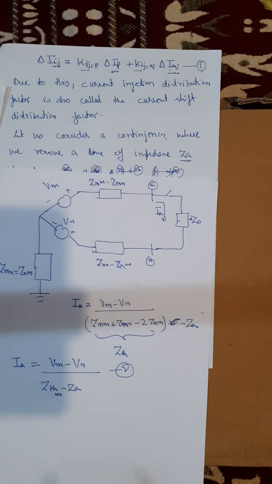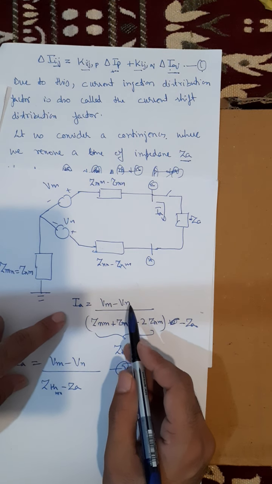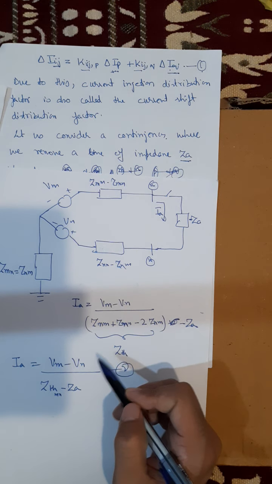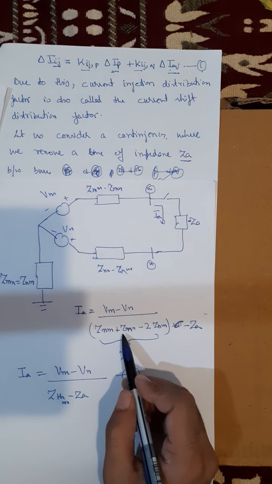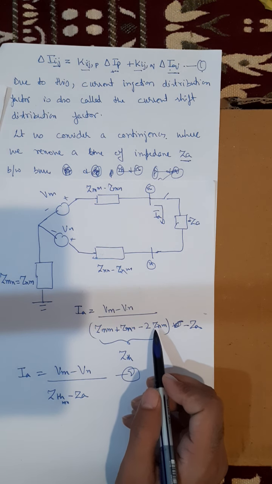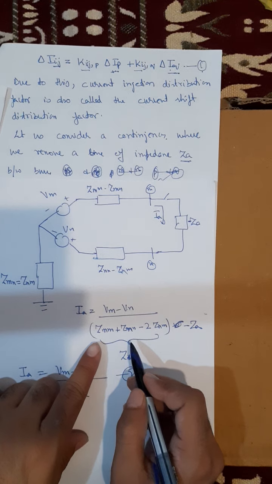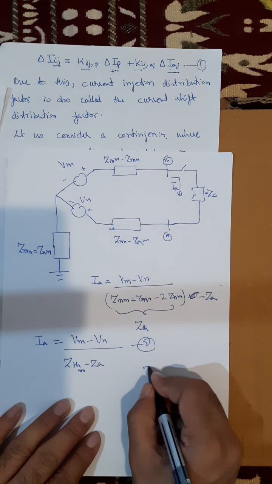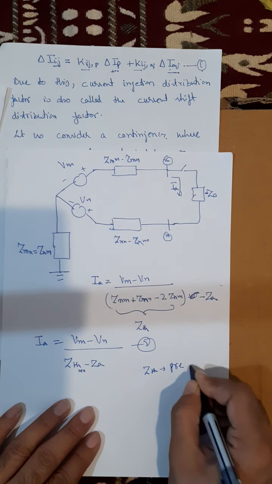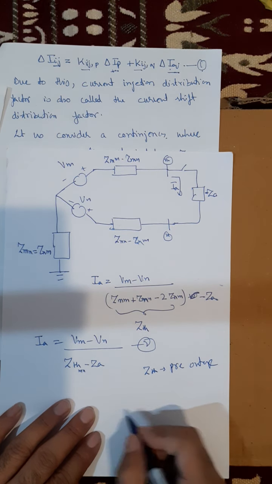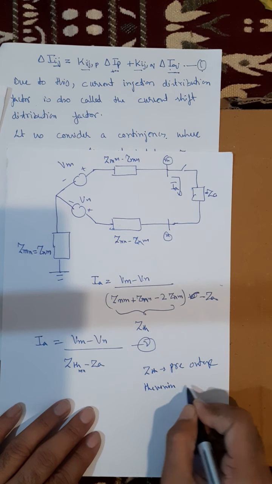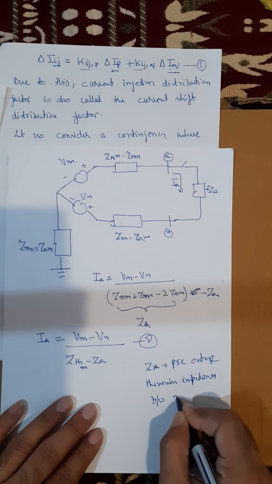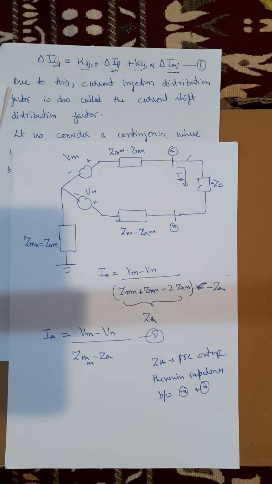Now I will say, what is Vm and Vn? They are the pre-outage voltages, means the voltages before the outage. Okay, what is Zth? Zth is nothing but Zmm plus Znn minus twice Zmn. Zth is the pre-outage Thevenin impedance between bus M and N.